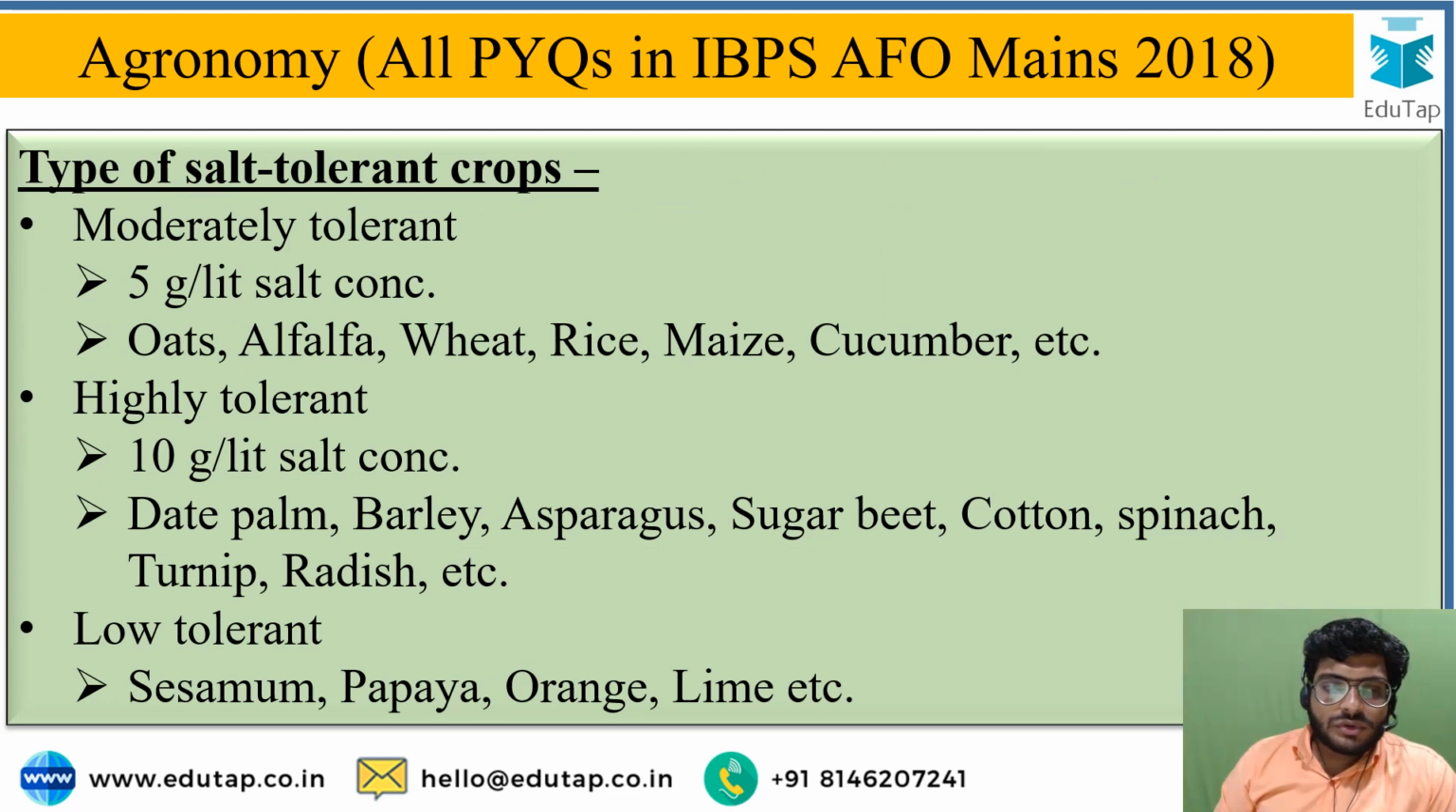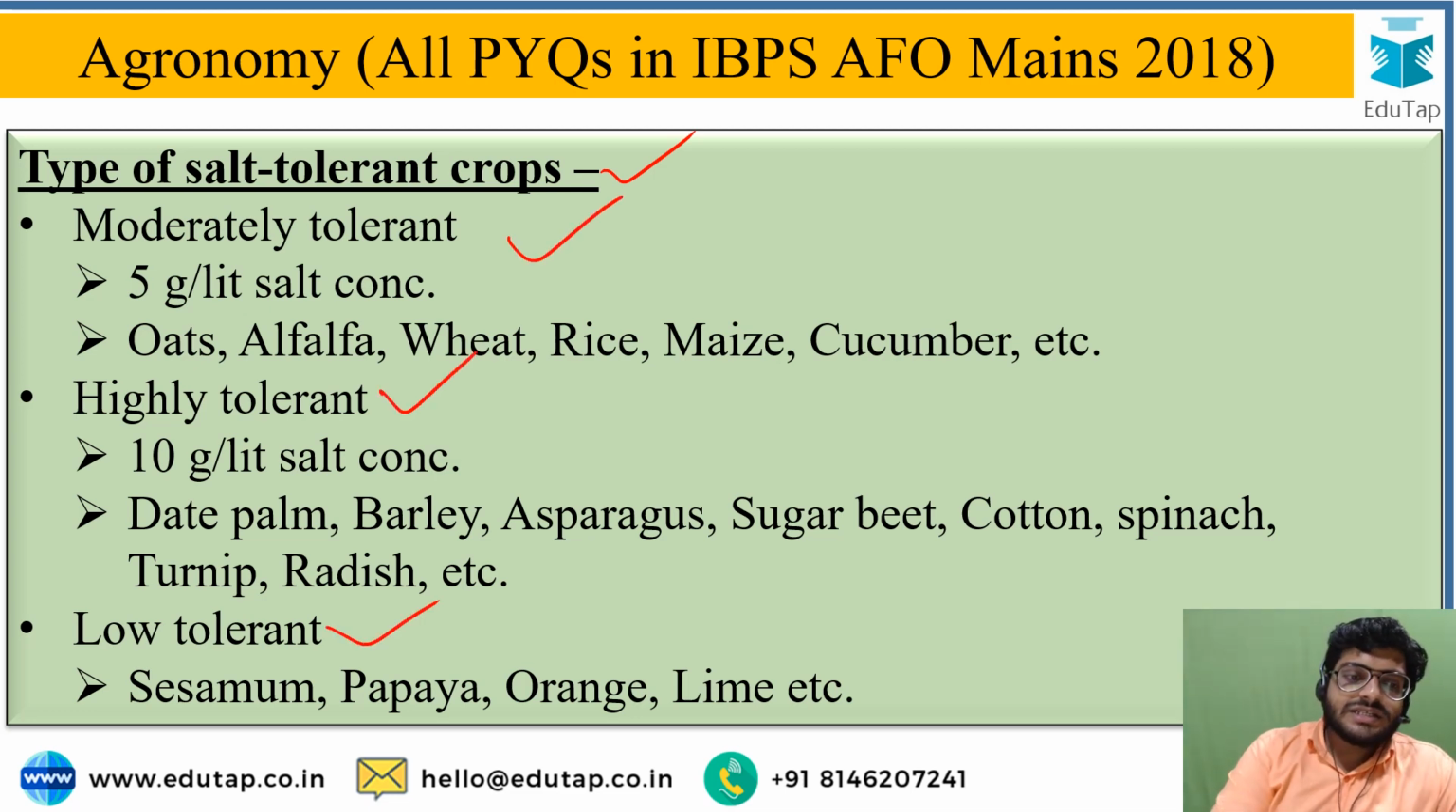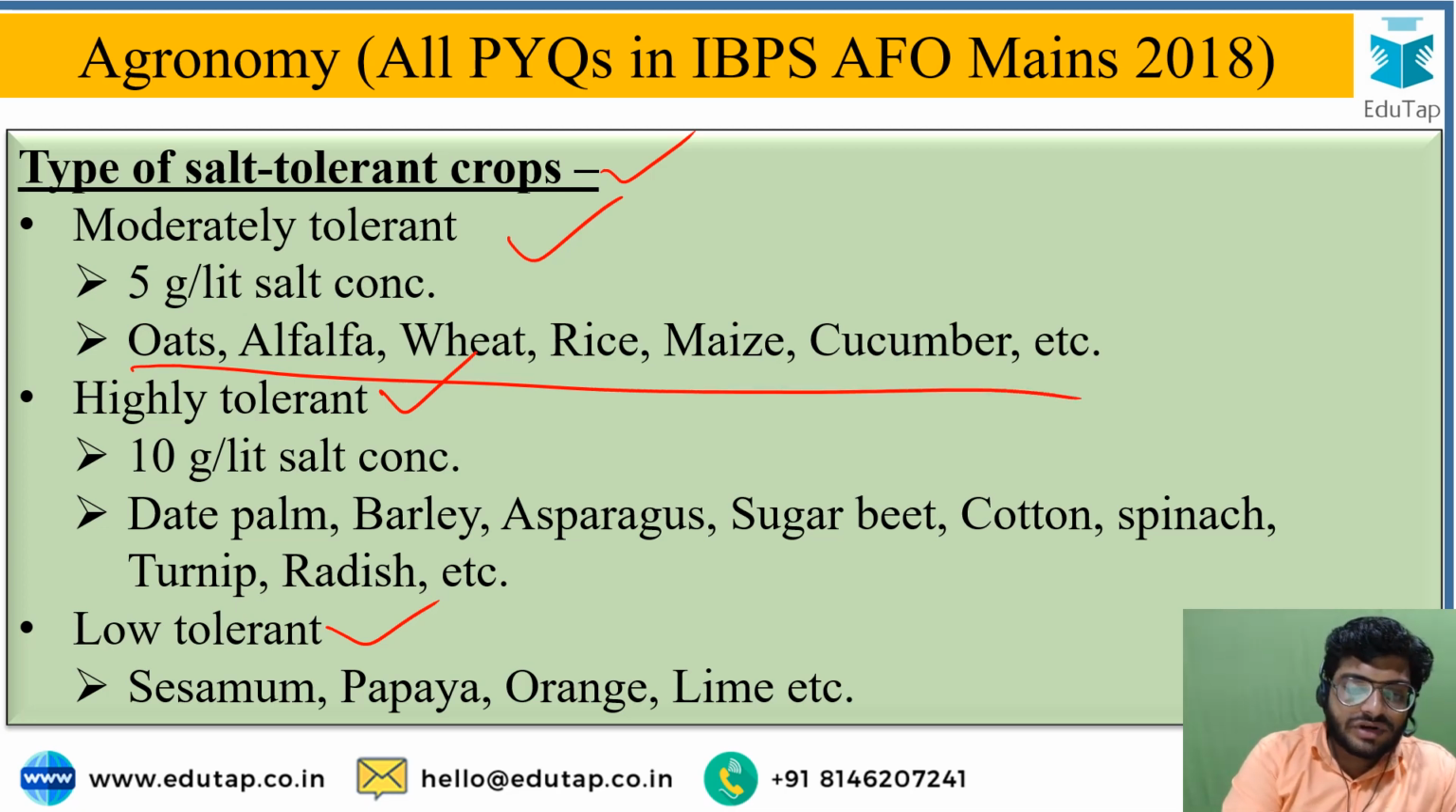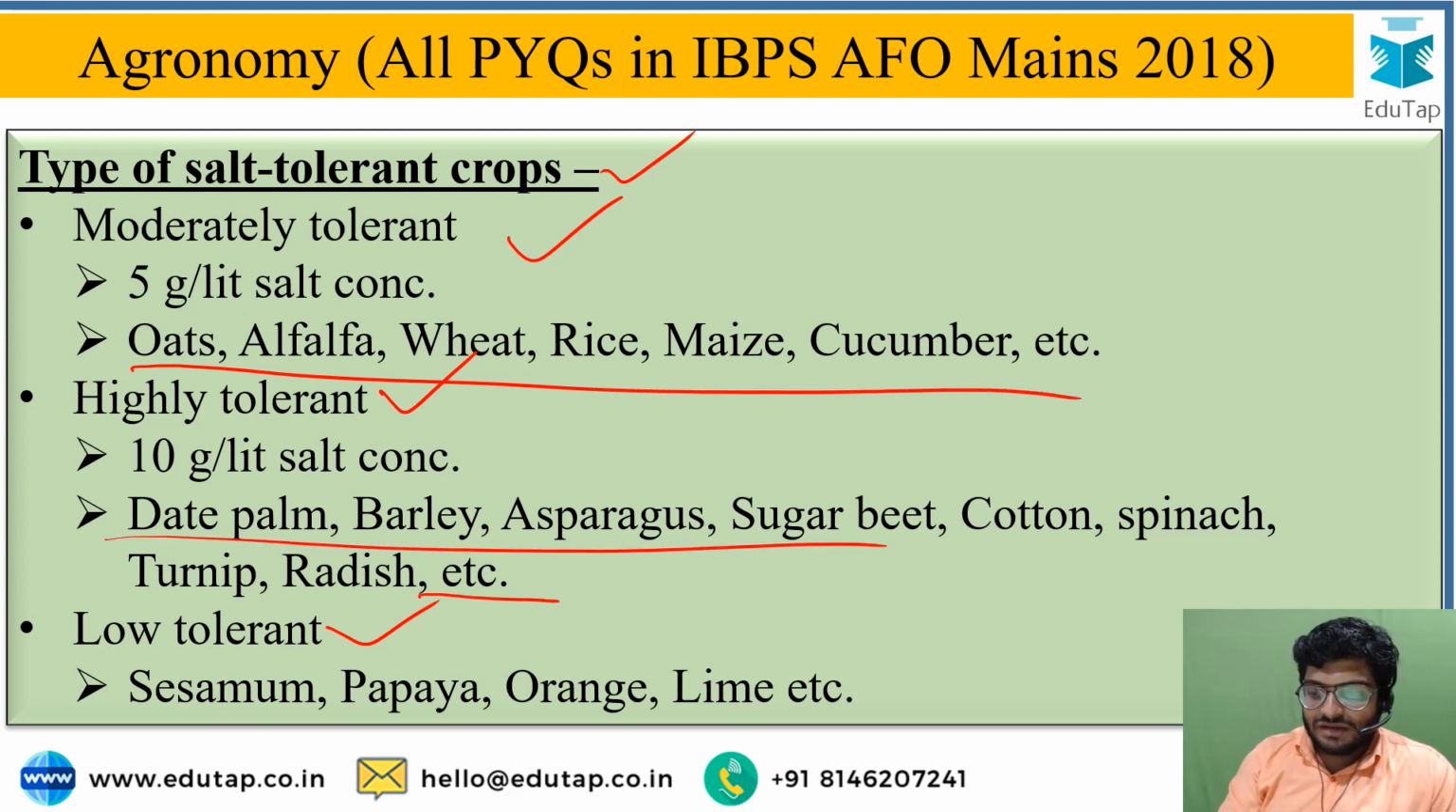So, more about salt tolerant crops. They are categorized into three types, that is moderately tolerant, highly tolerant and low tolerant crops. With examples, you can easily differentiate these three types of salt tolerant crops.